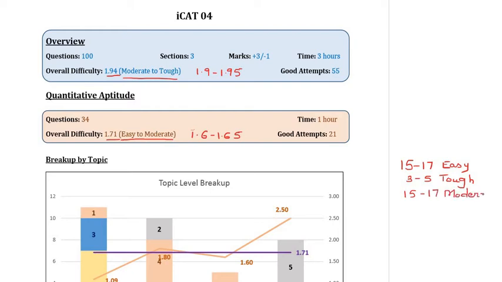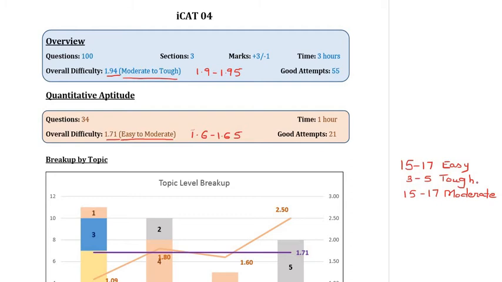So these moderate questions are essentially the gray area between easy and tough, where the same question can be classified as tough by some faculty or even as easy by some faculty based on their understanding of the question. This also takes into account the fact that every student would not be great at their understanding of those concepts.